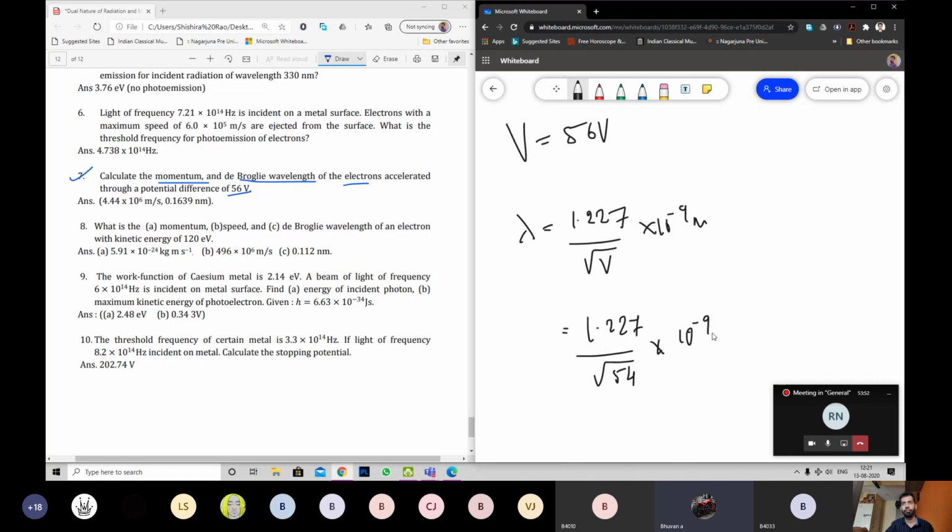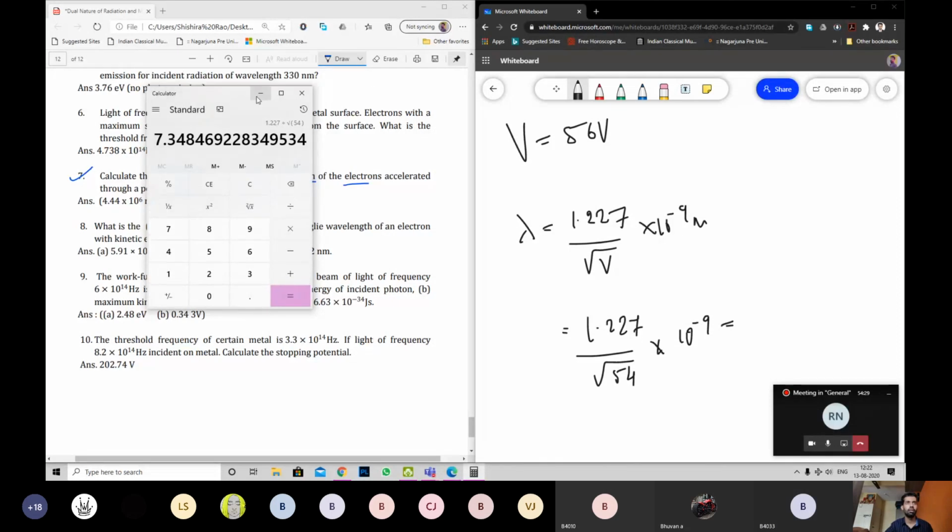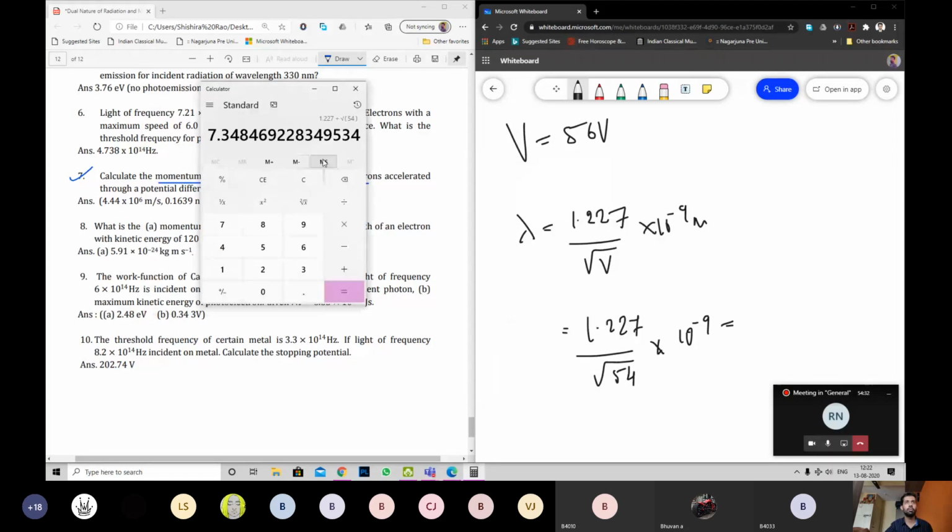Seven point four eight, sir. 7.48 into 10 power what? So 1.227 divided by, what is the value?